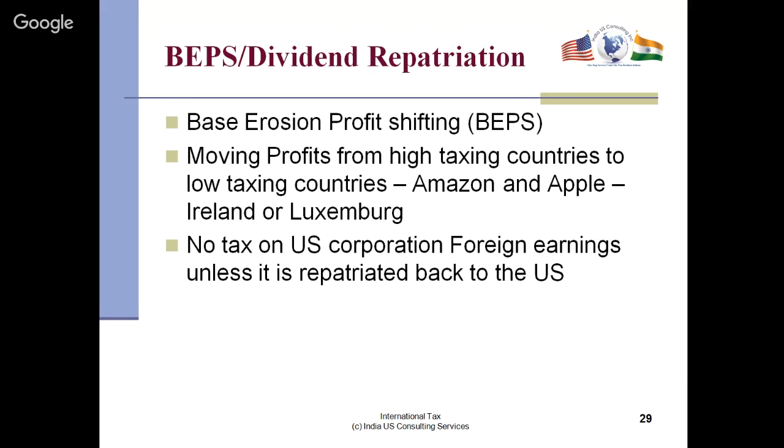So let's say a US parent and an Indian subsidiary. So all the earnings that the Indian sub makes is not taxed in the US until the dividend is repatriated back to the US. So that's a major saving in tax. So if you do structure a transaction, you want to have a US company with a foreign sub Indian company, then all the earnings are not taxed till such time you bring the dividends back to the US.